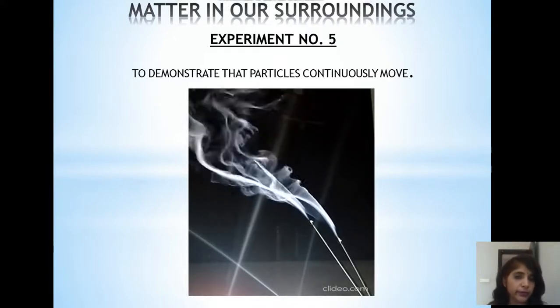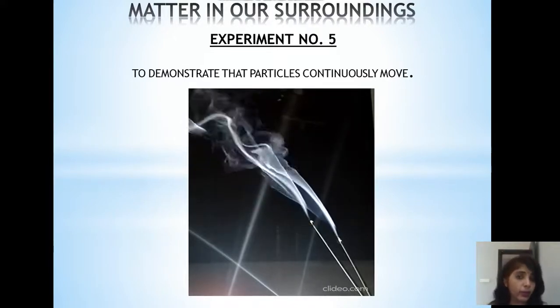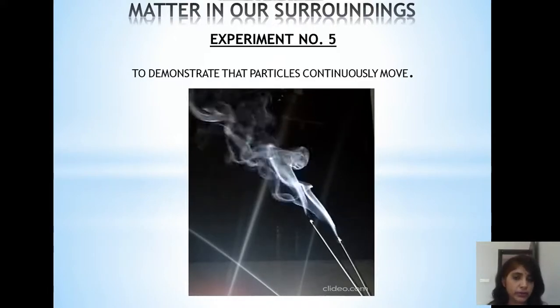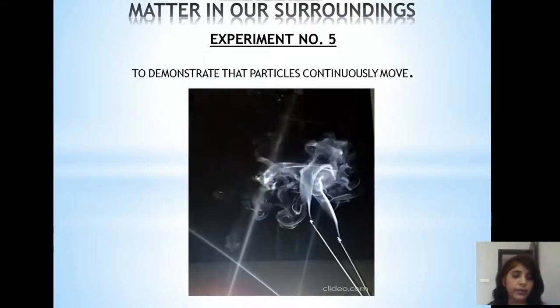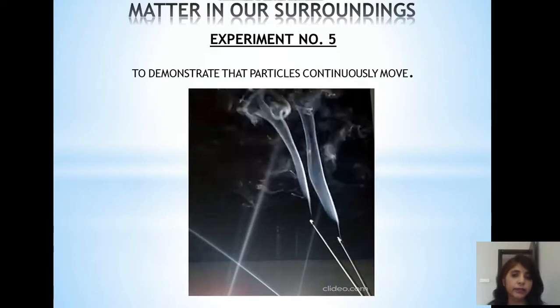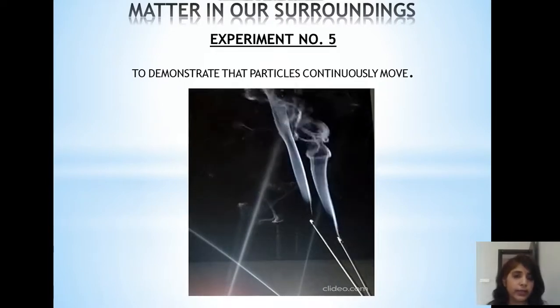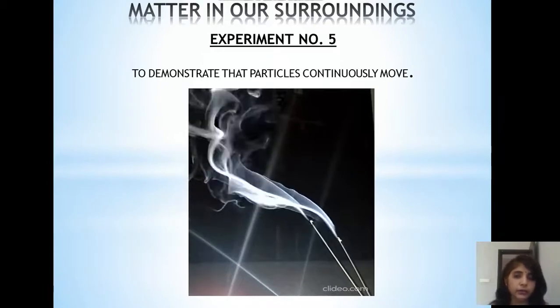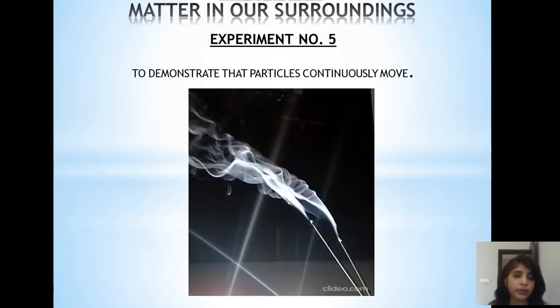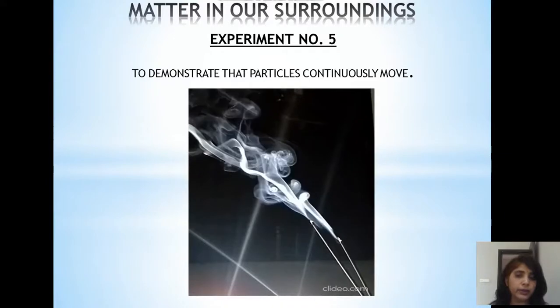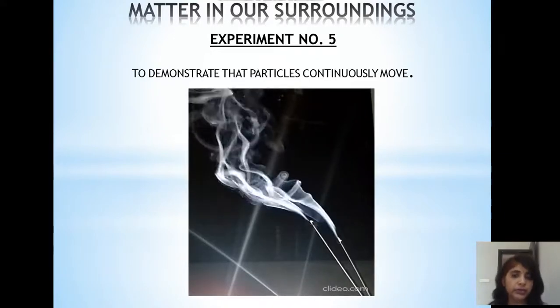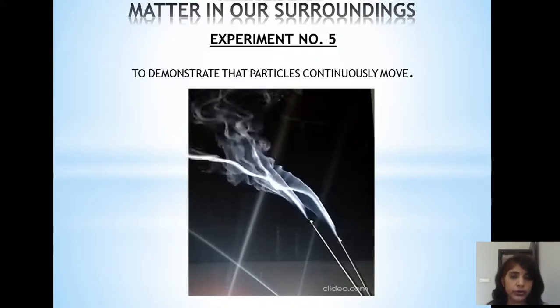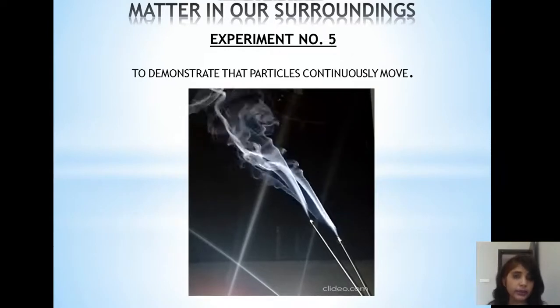Particles of perfume or petrol or the fragrance of this incense stick diffuse in air and reach far away from the place where they are. So it is always diffusion taking place, from high concentration to lower concentration. This shows that particles continuously move.